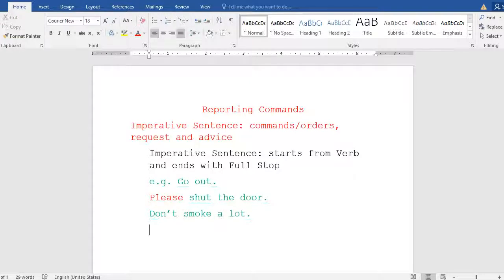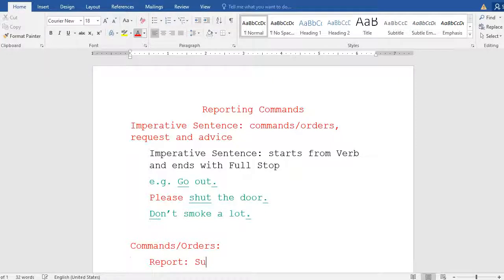Okay, so what are we going to learn about these reporting commands? First of all, we have to understand what commands are. We are reading about commands or orders. If these are commands and orders, then how do we report them?